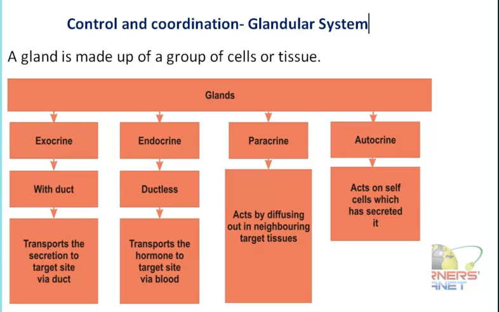They differ on the basis of the type of chemical substances they are secreting, and the way or the position where the function is going to take place. On this basis, the glands can be classified as the exocrine glands, the endocrine glands, paracrine glands, and the autocrine glands.